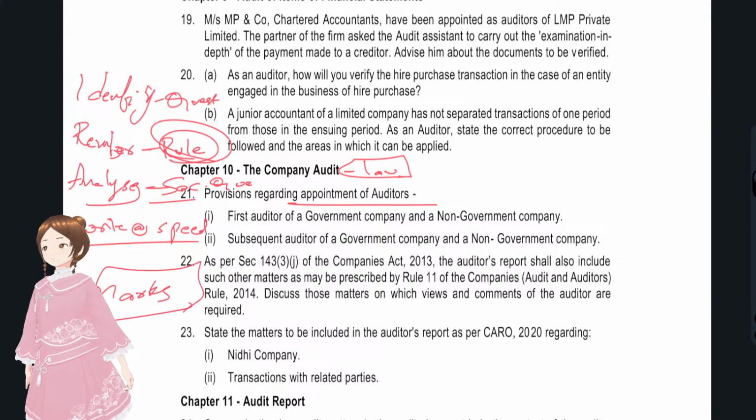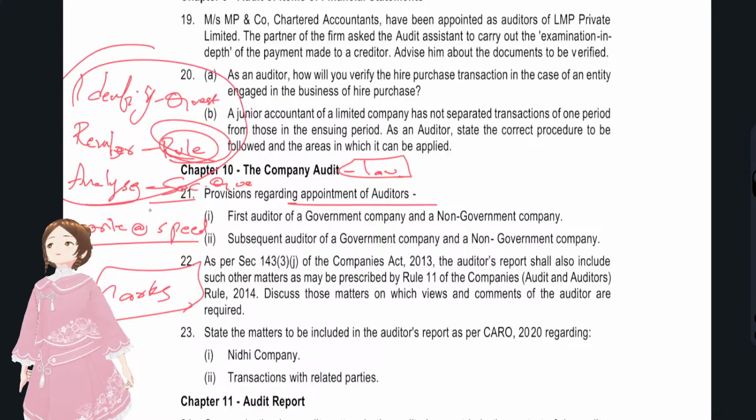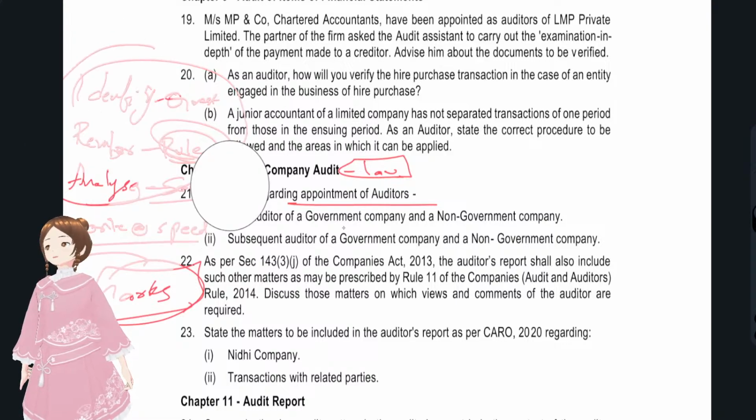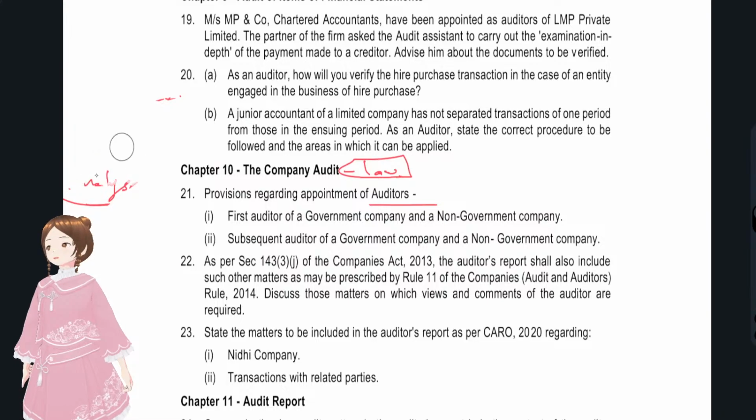Marks are the output. It's like a production process: the more qualitative inputs you put in, the more qualitative output you'll get. With that in mind, we'll now discuss the RTP questions.